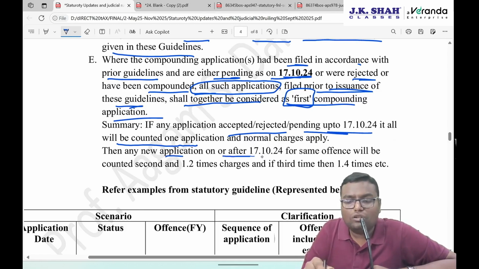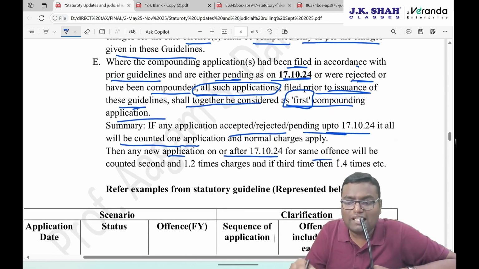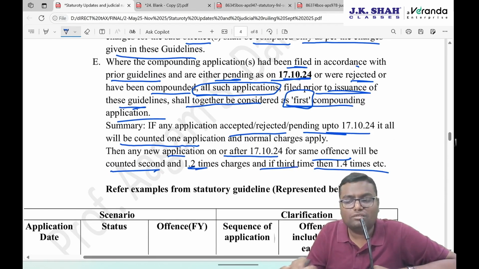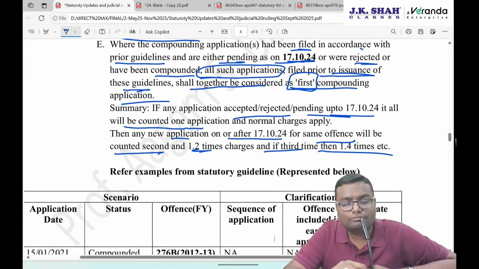Any new application on or after 17th October 24 for the same offense will be counted as a second application, and for that 1.2 times the charges, and if it is the third application, 1.4 times the charges will apply.